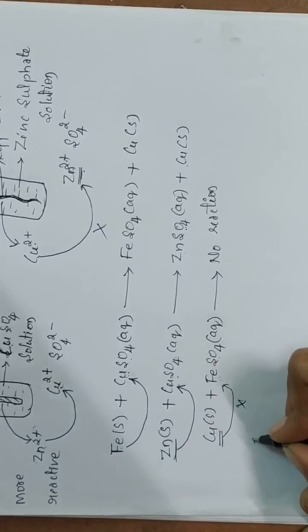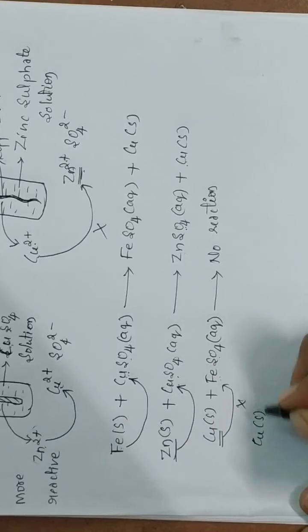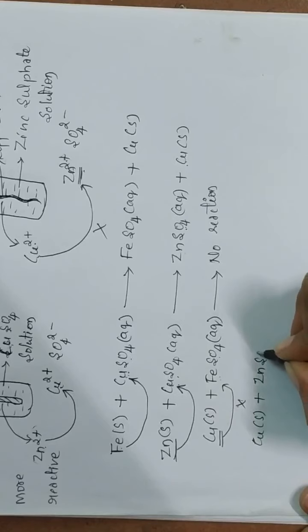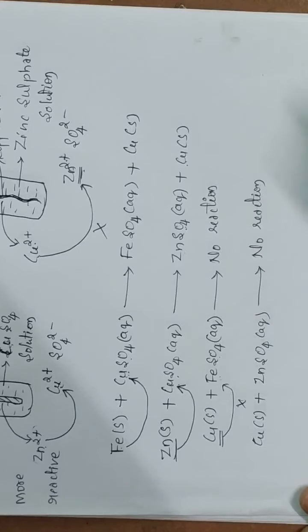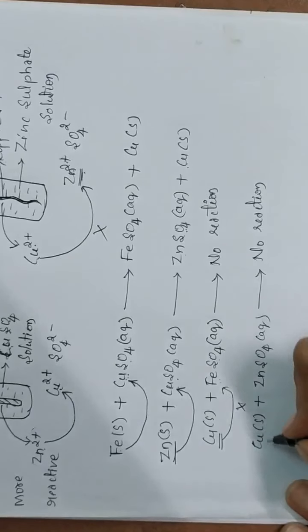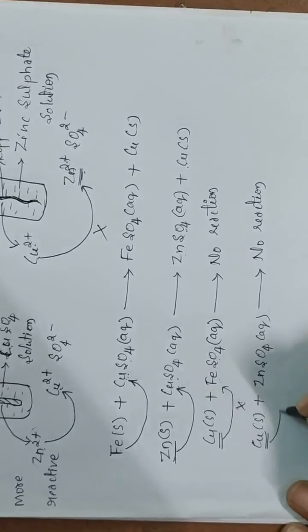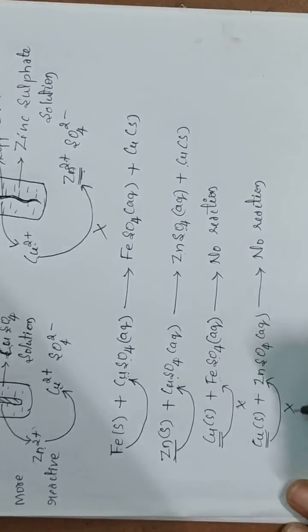Similarly, when copper wire is placed in zinc sulfate solution, here also no reaction, because this copper is less reactive than the zinc and it cannot displace the zinc metal from the solution.